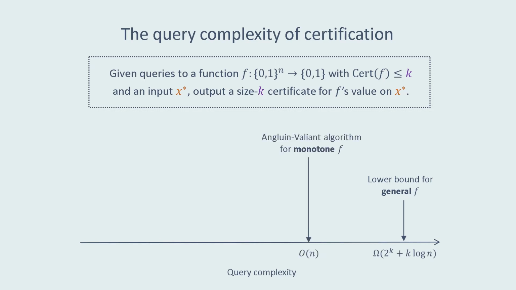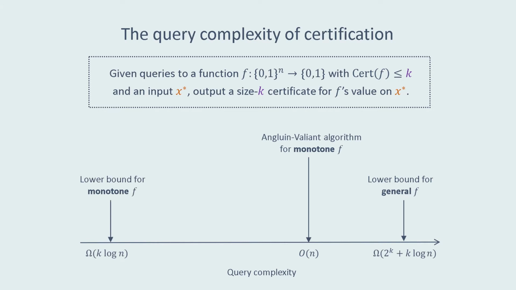On the other hand, if you restrict your attention to monotone functions, the problem becomes more tractable. In this case, if you're given a candidate certificate, you can verify that it's a valid certificate just by querying f on two inputs. The input you get by setting all of the coordinates outside of the certificate to 0, and the input you get by setting all of the coordinates outside of the certificate to 1. The Angluin-Valiant algorithm uses this observation and some other ideas to solve the certification problem for monotone functions in at most n queries.